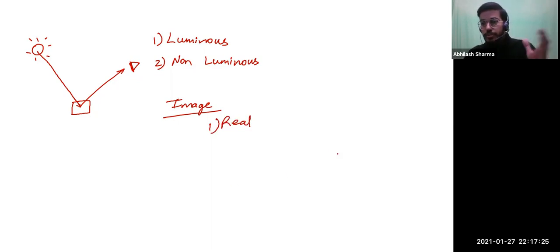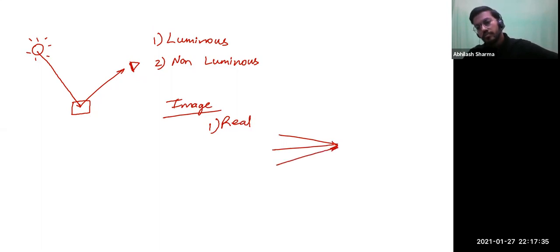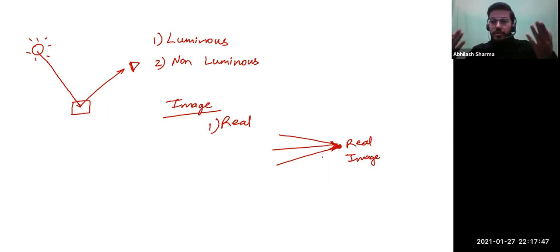Well, like focusing light on a screen. Like every movie projector does this. Multiple rays are incident on a point like this, and that point becomes the real image. So the concept behind a real image is when rays actually converge, actually meet at a point, that's called a real image. Then there is another type also called virtual image.